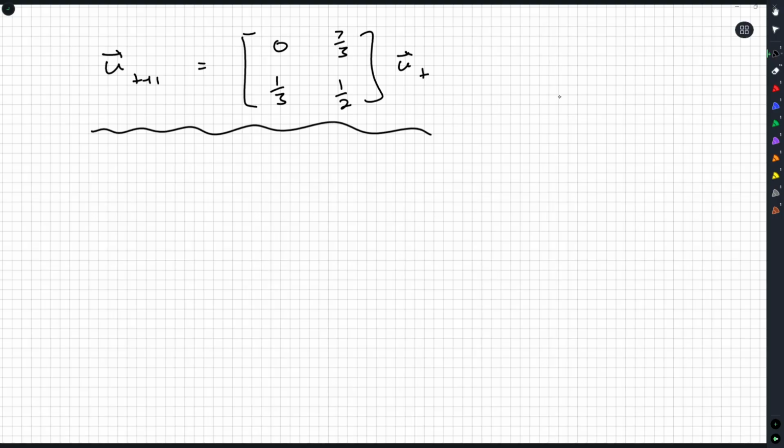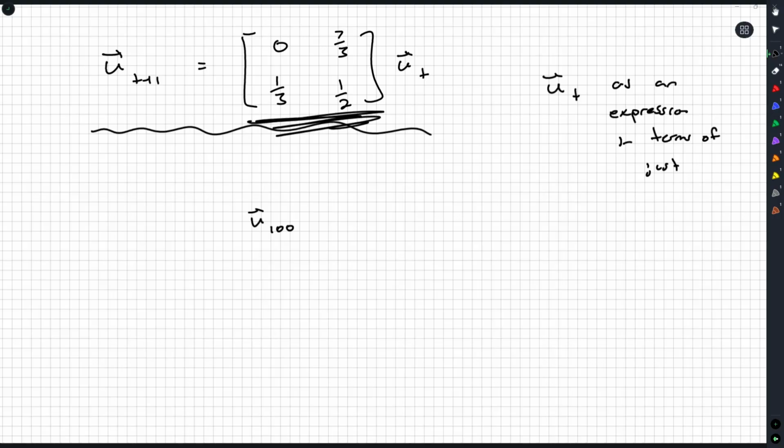Well, we would like to understand u_t as an expression in terms of just t. So right now, if I wanted to calculate how many unicorns in each adult and juvenile population 100 years from now, I'd have to multiply by this matrix 100 times.